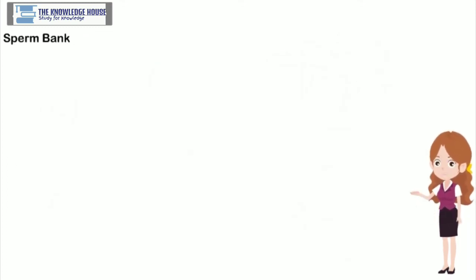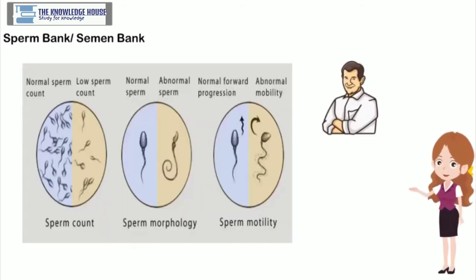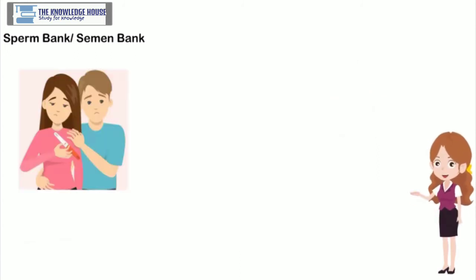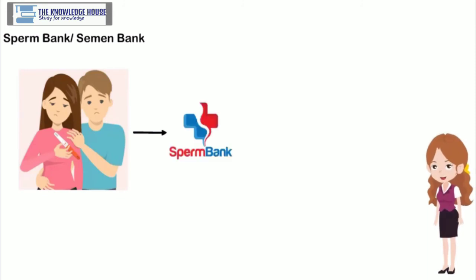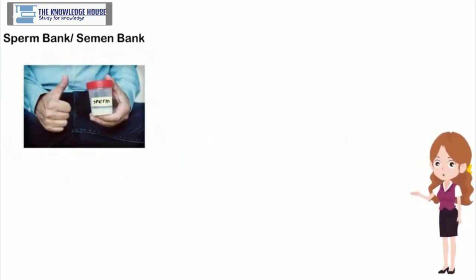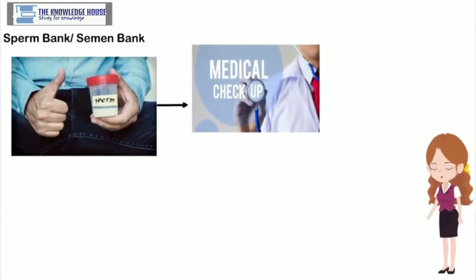Sperm bank, semen bank. There are various problems in sperm production, as mentioned above, in case of many men. So as to have children in case of such couples, the new concept of sperm bank has been introduced. This concept is similar to a blood bank. Semen ejaculated by the desired men is collected after their thorough physical and medical checkup and stored in the sperm bank.